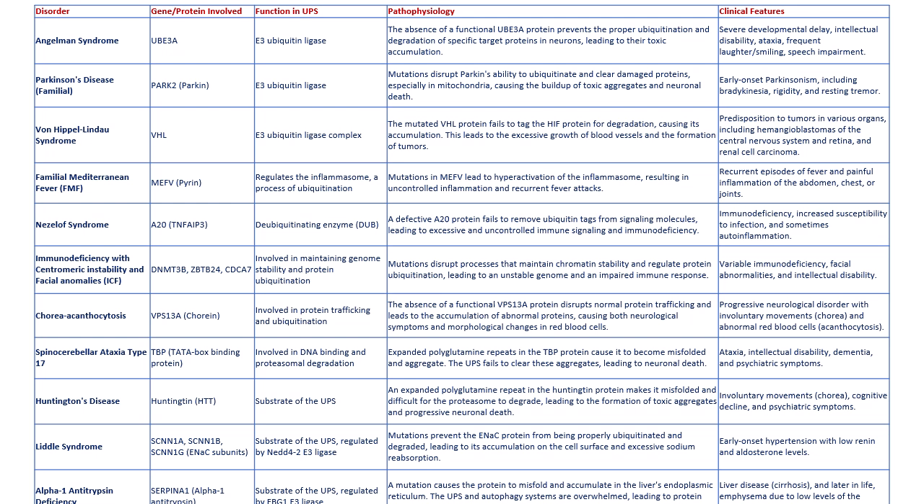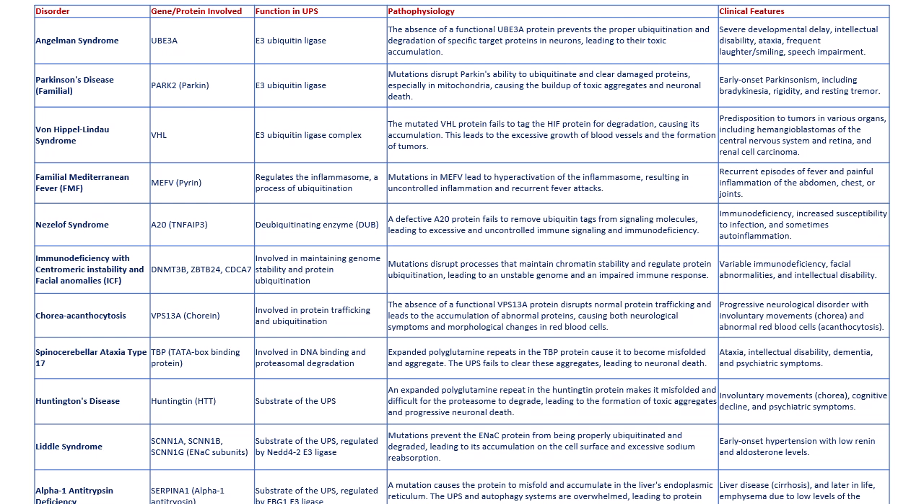Chorea acanthocytosis is linked to the VPS13A gene. A non-functional VPS13A protein disrupts protein trafficking and ubiquitination, causing the accumulation of abnormal proteins. This results in involuntary movements and a characteristic change in the shape of red blood cells.